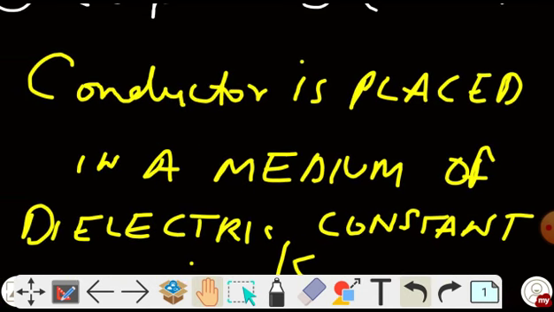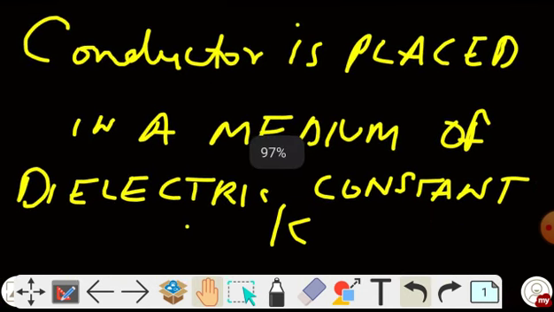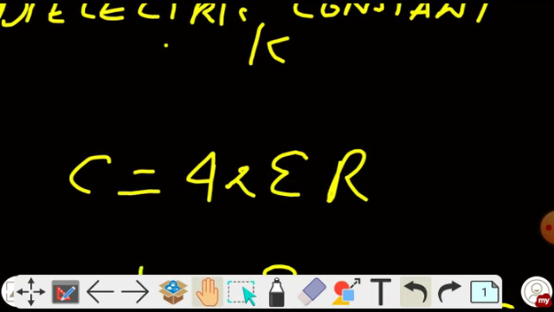Now suppose this conductor is placed in a medium of dielectric constant K. So in place of vacuum we have taken that sphere and we have now placed it in a medium whose dielectric constant is K. Now what will happen to its capacitance? No need to do the same derivation, use a shortcut.